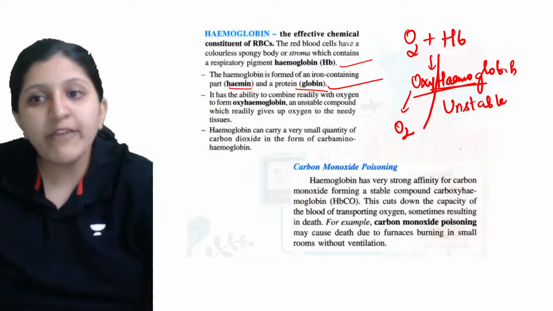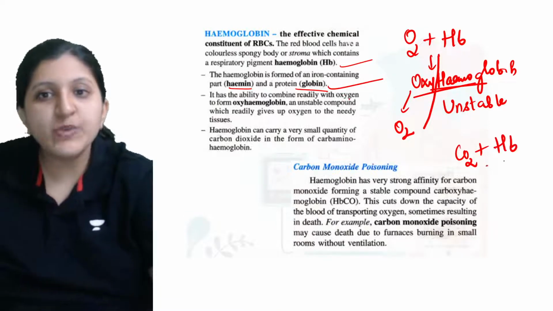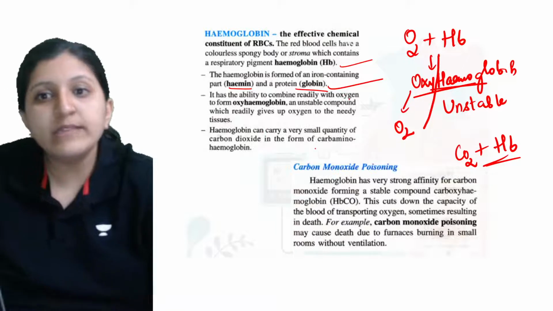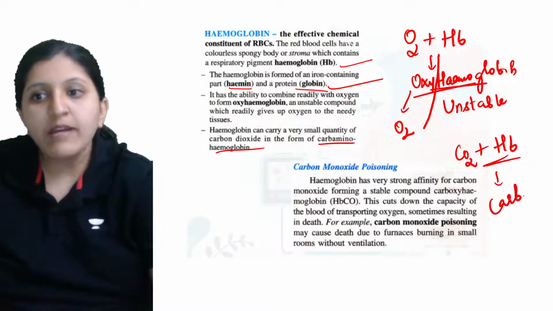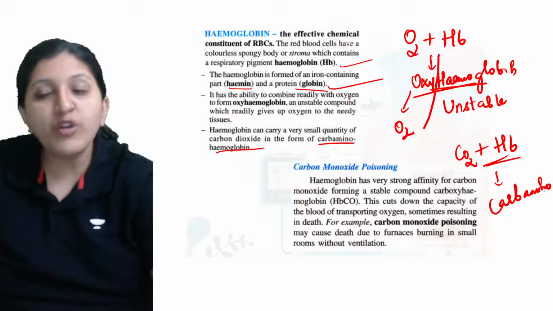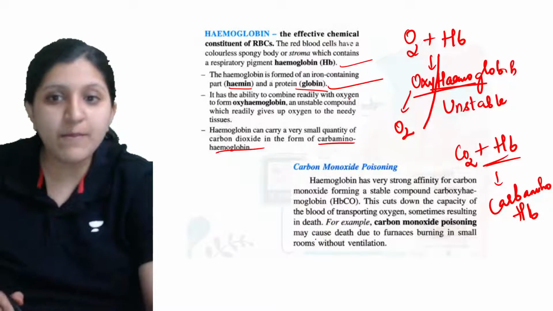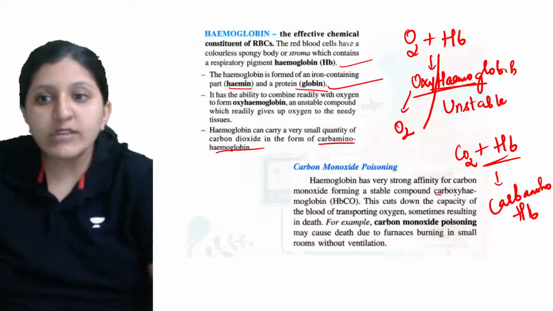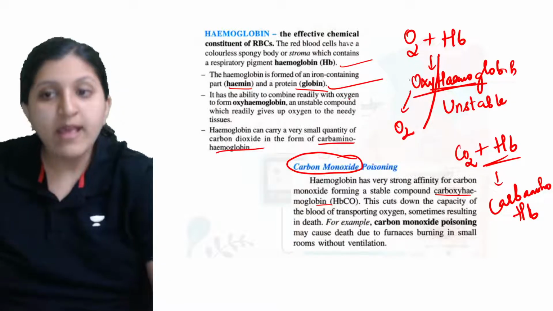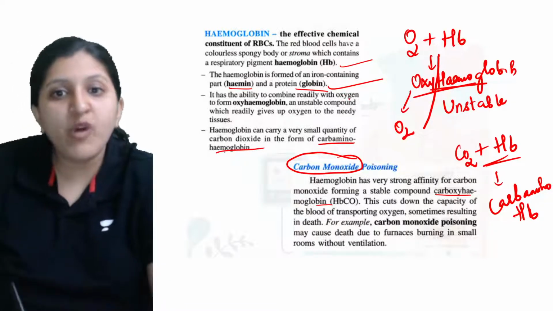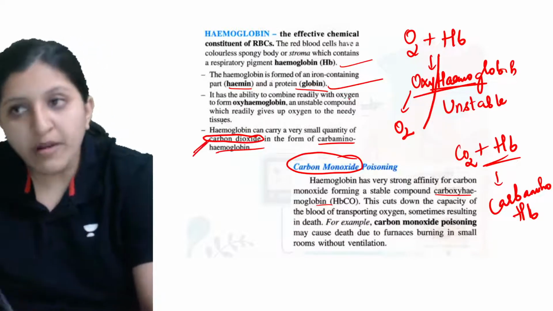It is the same with respect to carbon dioxide. Carbon dioxide combines with hemoglobin, forming carbaminohemoglobin. So there is a formation of a carbamino compound. A lot of students I have seen write carboxyhemoglobin. Carboxyhemoglobin formation is for carbon monoxide, while carbaminohemoglobin formation is for carbon dioxide. So be careful when you are writing this.